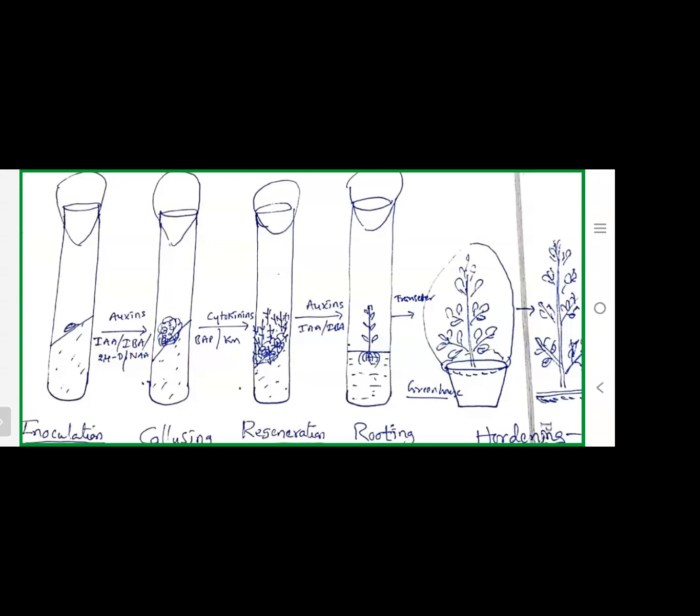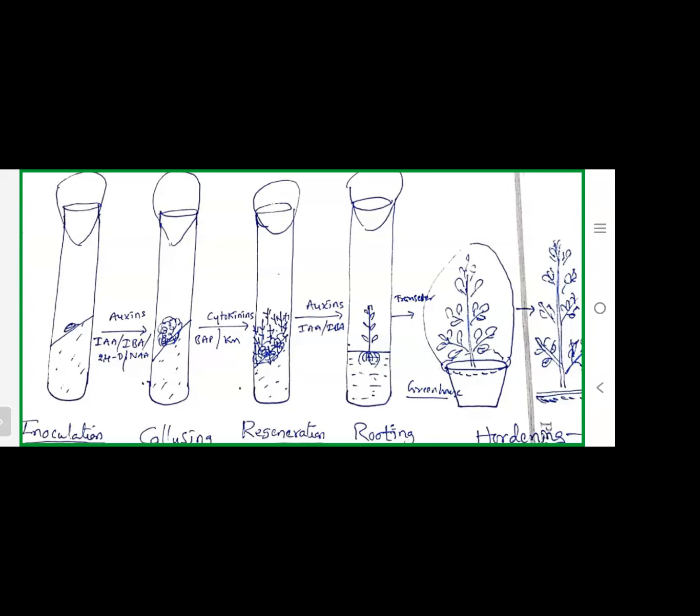Why? Because the test tube plant is surviving inside the glass of the tube. It is very sensitive. As I already told you, the test tube plant has no cuticle layer, but outer plants show the cuticle layer, that's why they survive happily.